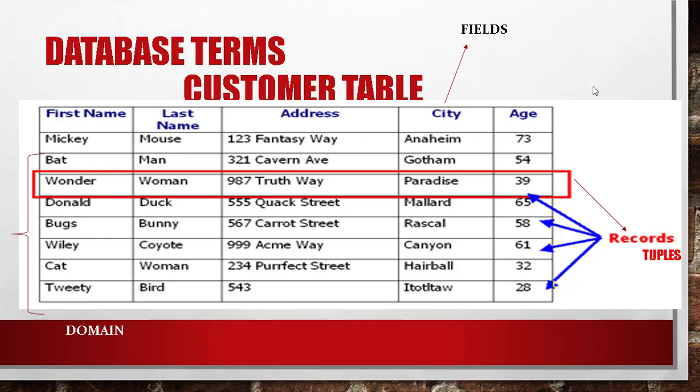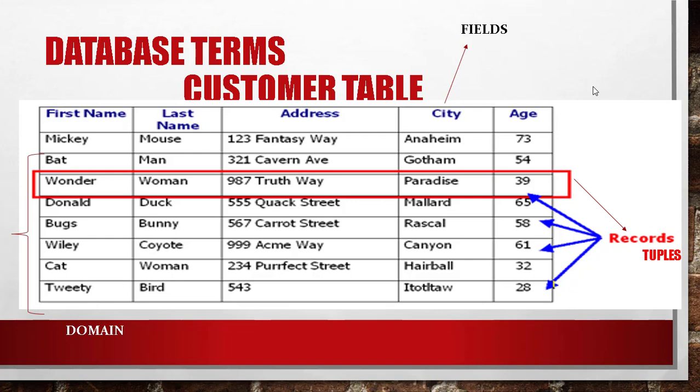Let us see the meaning of each of these items in the customer table. The column names, that is first name, last name, address, city, age, are called fields. Each column is identified by a distinct header called a field. The rows in this table are known as records, or tuples.